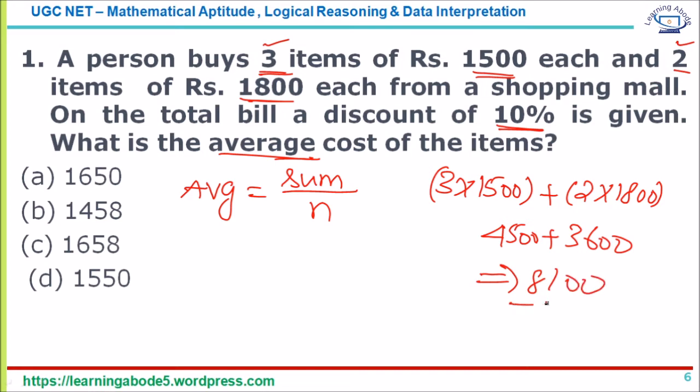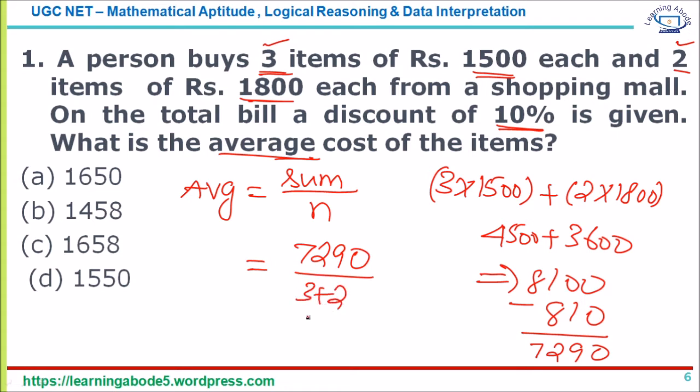Now a discount of 10% is 810, so what is remaining is 7290. That's the sum, 7290, and we know a total of 5 items, 3 plus 2. So what is the average then? 1458 rupees. Answer option B is the answer for this question. Now the next question.